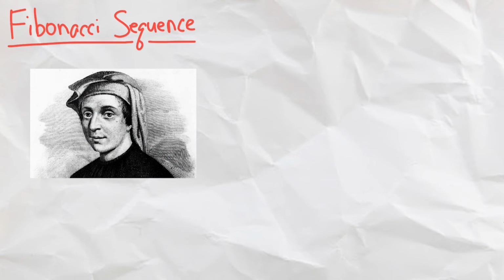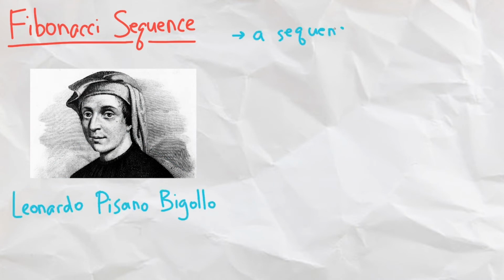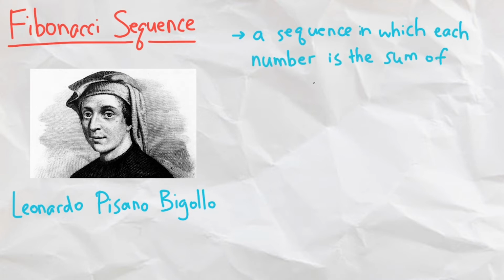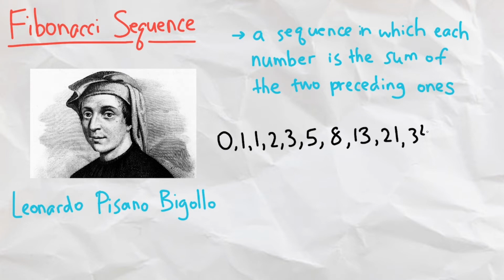So now moving on to the Fibonacci sequence, which is of course described by Fibonacci himself, whose real name is actually Leonardo Pisano Bigollo. The Fibonacci sequence is a mathematical sequence in which each number is the sum of the two preceding ones. The first numbers in the sequence are 0, 1, 1, 2, 3, 5, 8, 13, 21, 34, 55, 89, and so on. We see that 0 plus 1 is 1, plus 1 is 2, plus 1 is 3, plus 2 is 5, and so on.